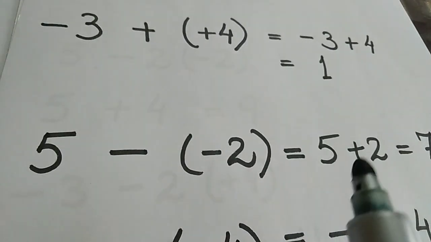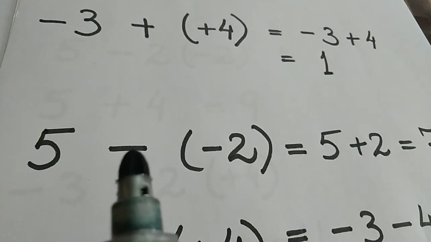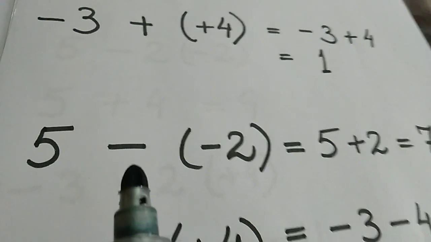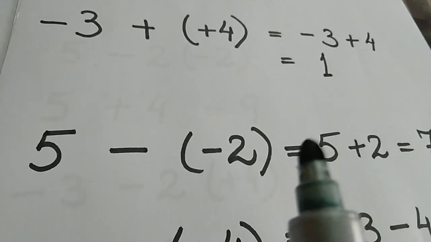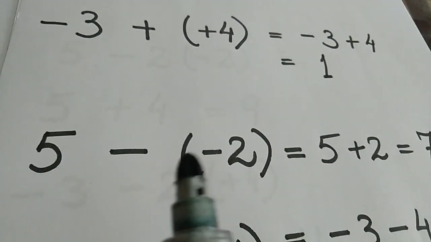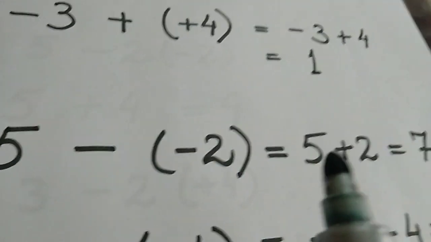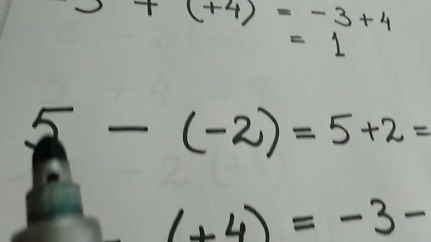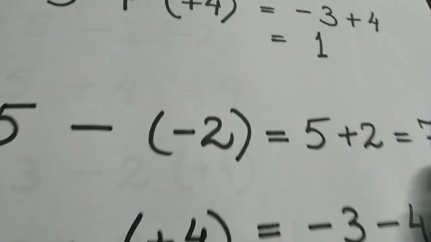-2 will come out as +2. Why? Because who's standing outside? A negative person. When a negative person is standing outside, we have to change and come out. So -2 will come out as +2. If it was +2, it will come out as -2. Yeah. So now our sum becomes 5 plus 2. And 5 plus 2 is simply 7.